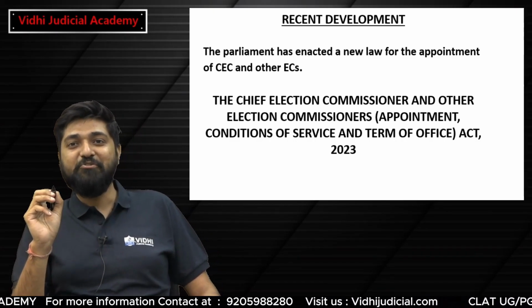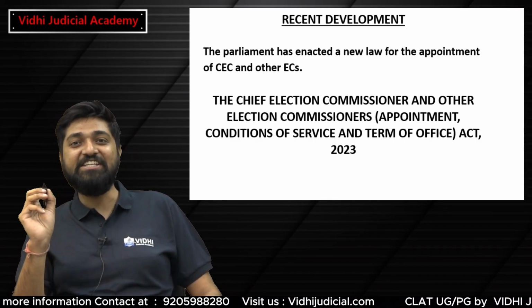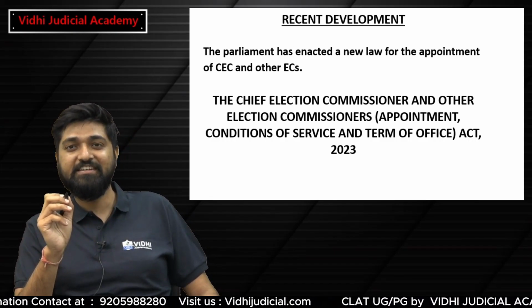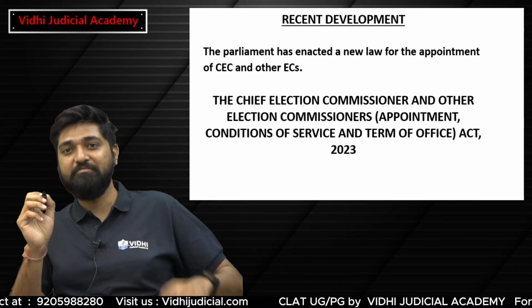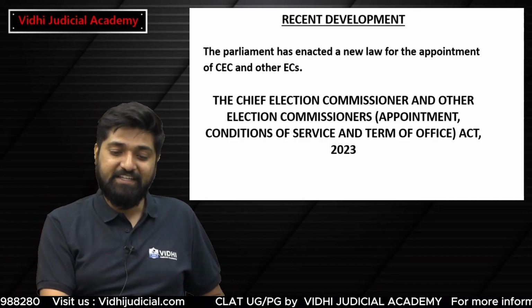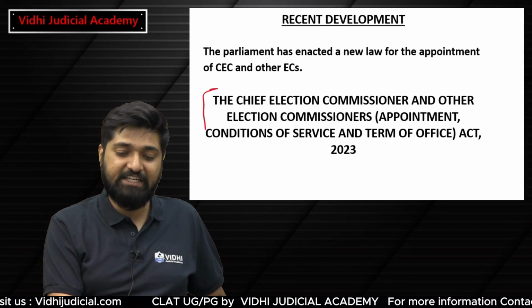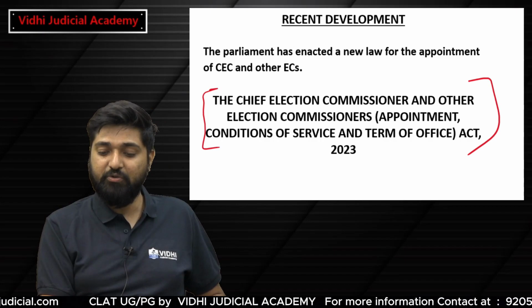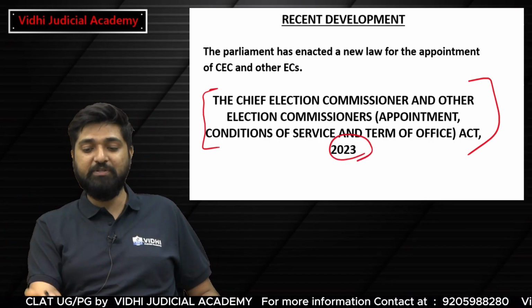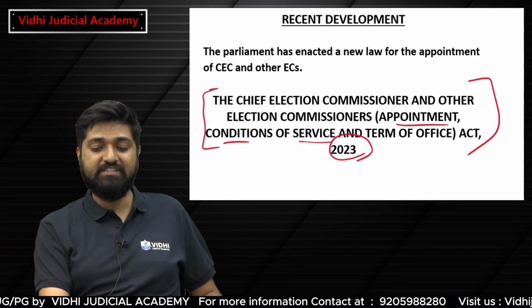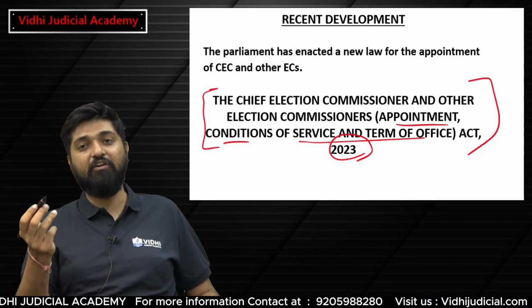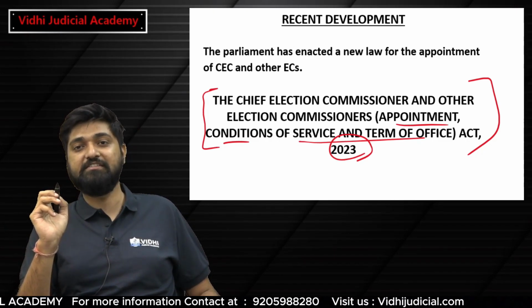The Parliament, which was dormant for 73 years before the judgment was passed, suddenly enacted a law. What was the law? The Chief Election Commissioner and Other Election Commissioners Act 2023, which deals with the appointment, conditions of service and terms of office of the members of the Election Commission of India.